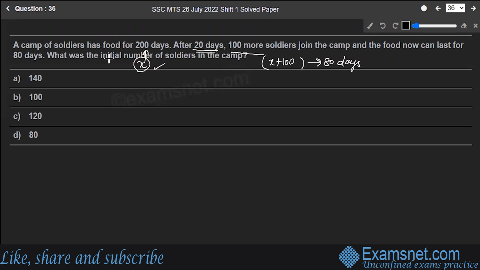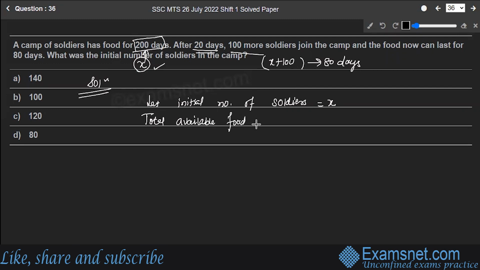Now let's move towards the solution. Very first thing, let the initial number of soldiers be X. Now if for X soldiers the food can last for 200 days, that means total available food will be equal to 200 multiplied by X. Now, food has been consumed by X soldiers in 20 days.